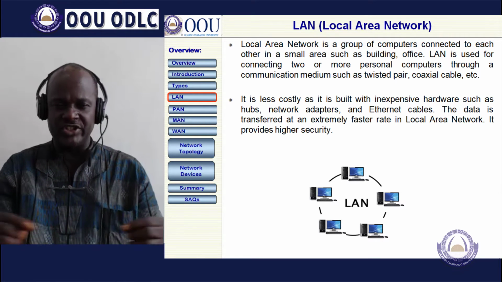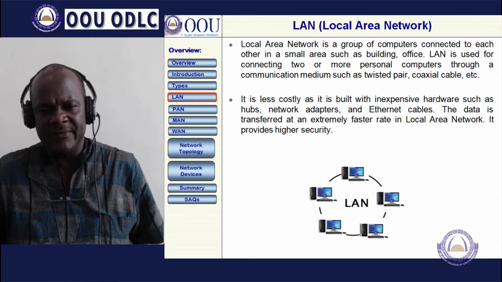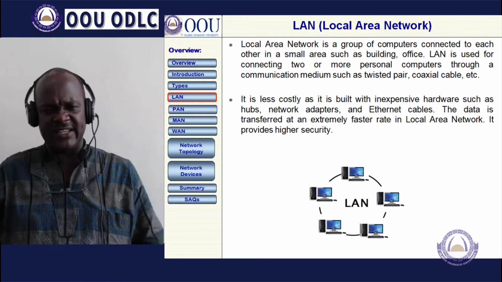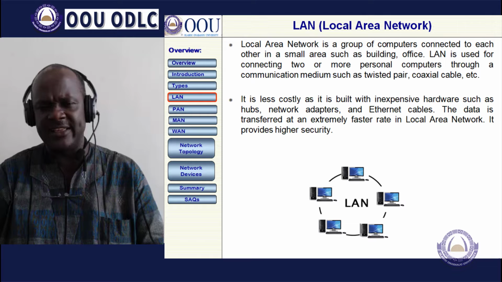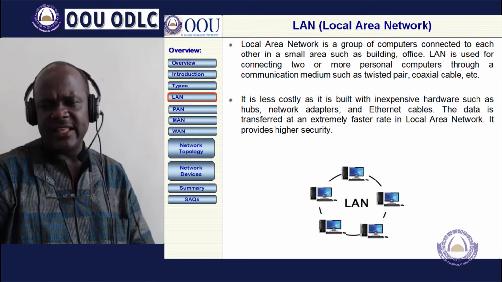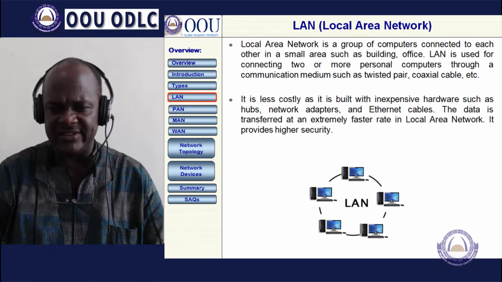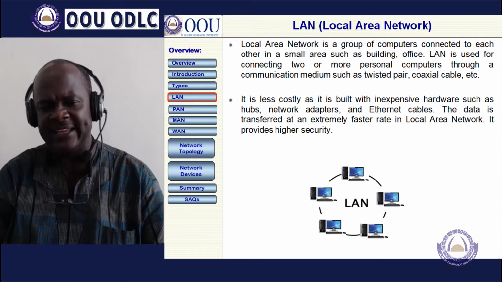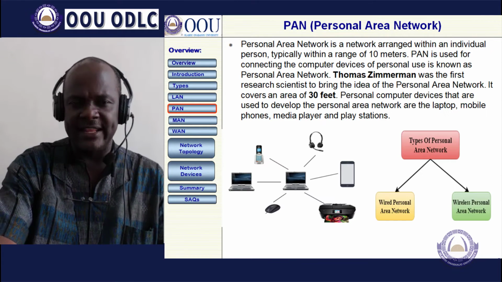It is not very costly and is built with inexpensive hardware such as hubs, network adapters, and Ethernet cables. The data is transferred at an extremely fast rate, and there is very high security in a local area network.